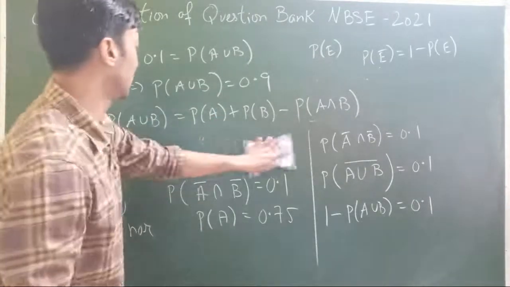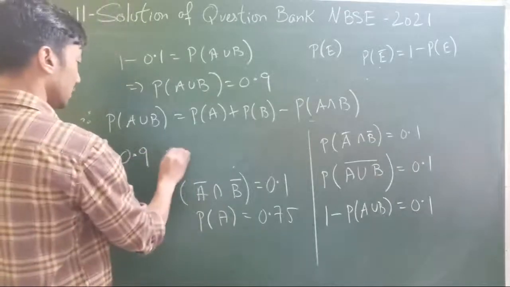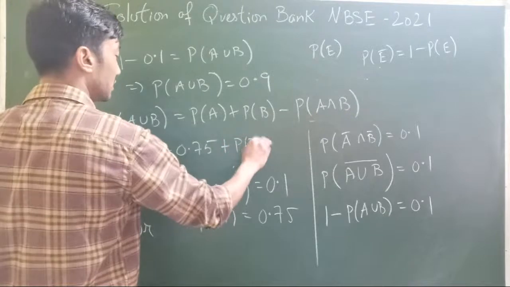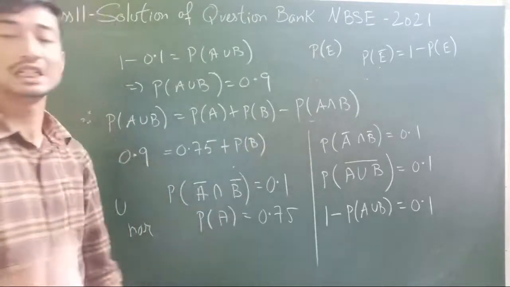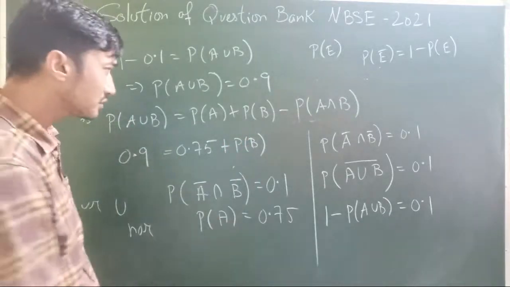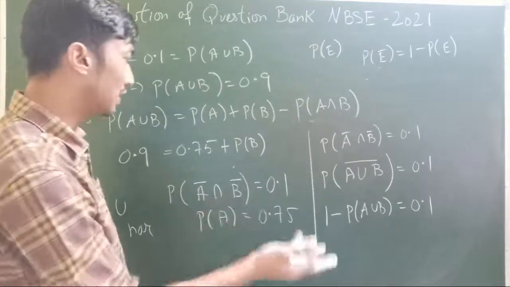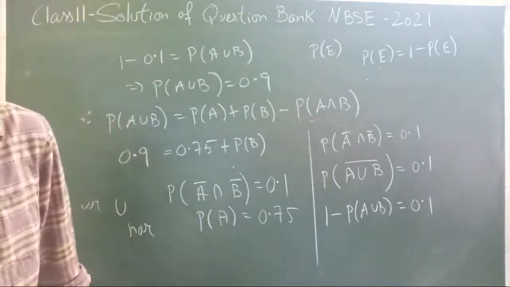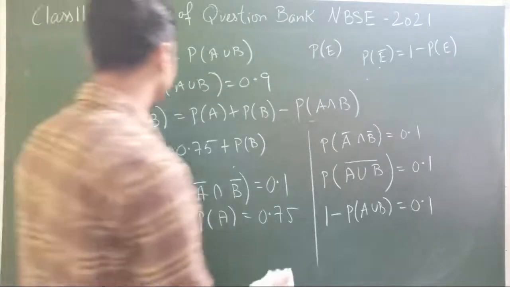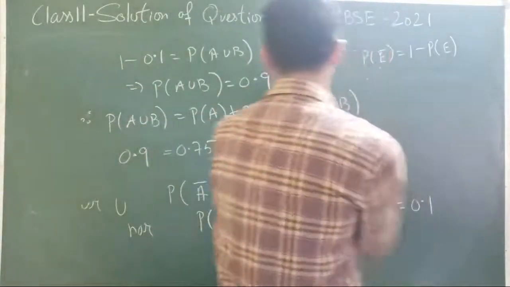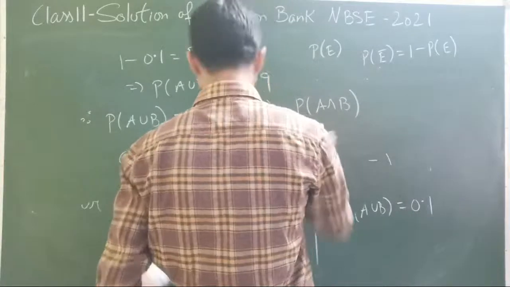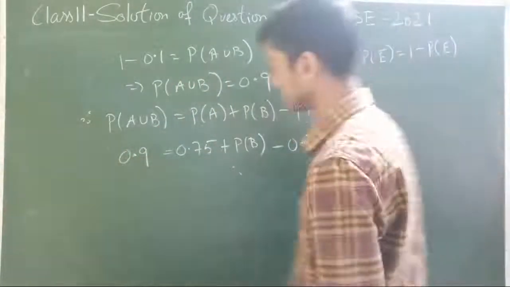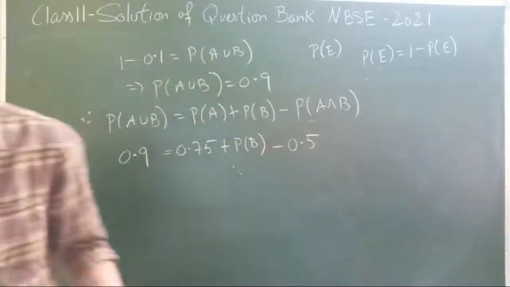Probability of A is 0.75 plus probability of B, that is the probability of passing of a student in Hindi. We have to find out that. And probability of A intersection B, how much was that? A intersection B, 0.5, I guess. Minus 0.5. If I'm not mistaken, I think it's 0.5.